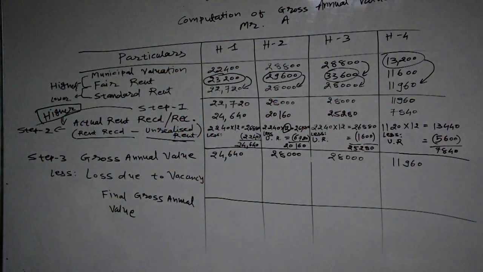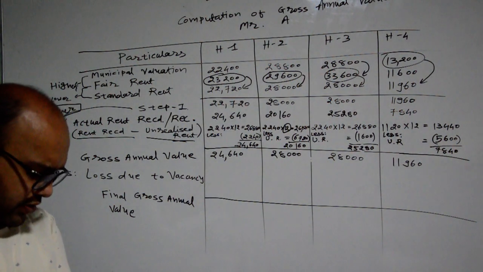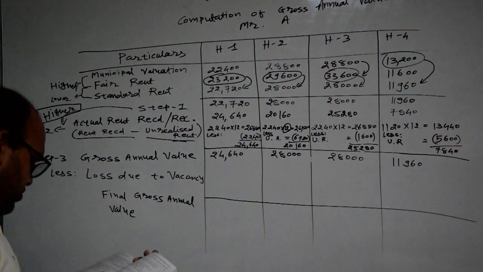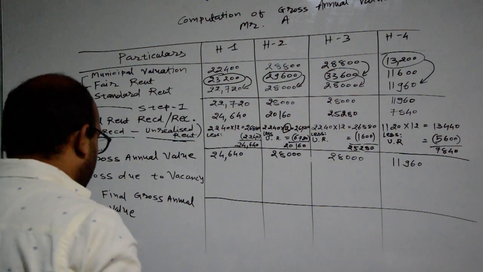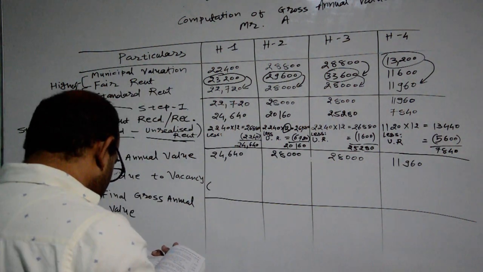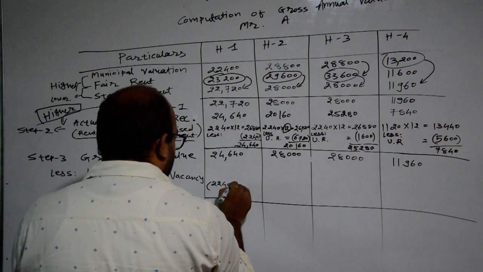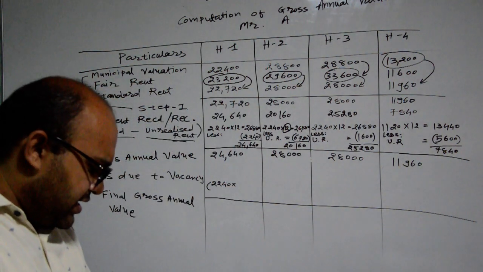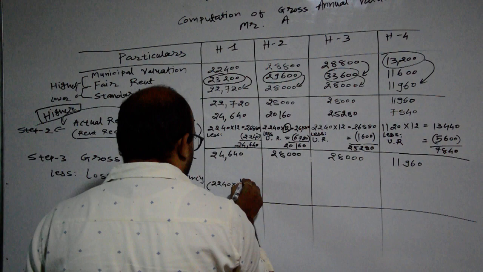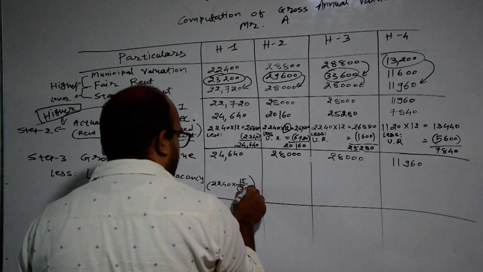Okay, so loss due to vacancy. We all know that loss due to vacancy will be calculated as per monthly rent. Monthly rent is rupees 2,240. So how many days are the vacancy period? 15 days are the vacancy period here, and the monthly number of days is 30 days.